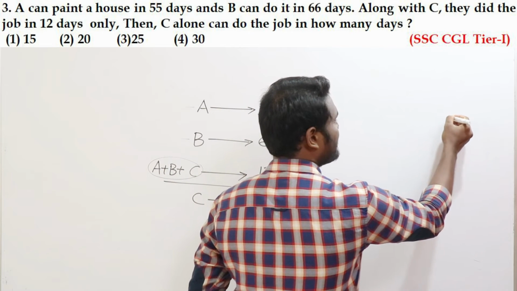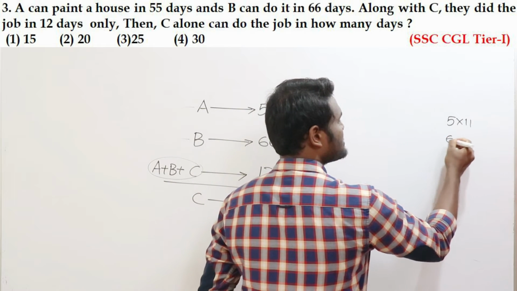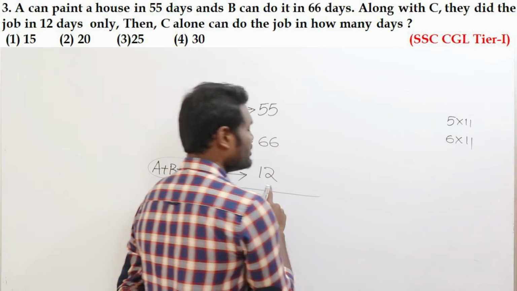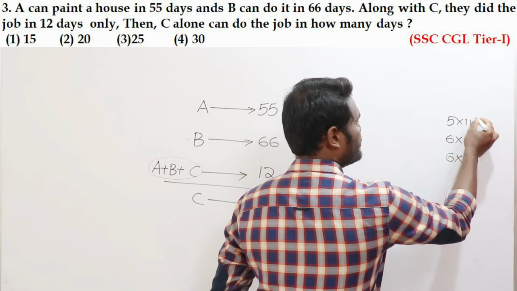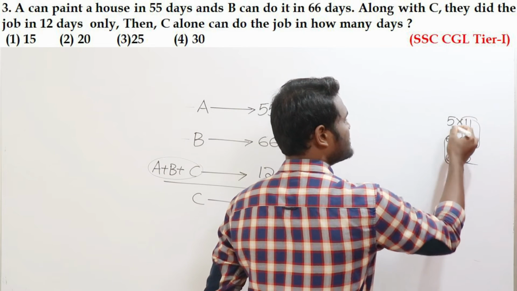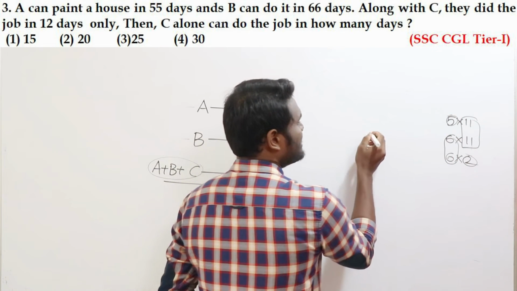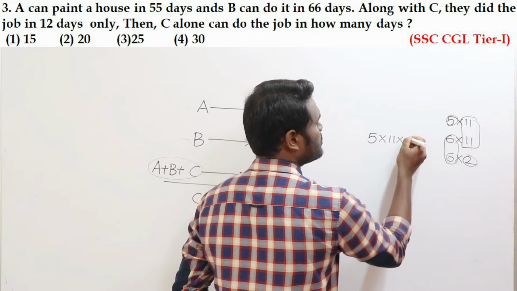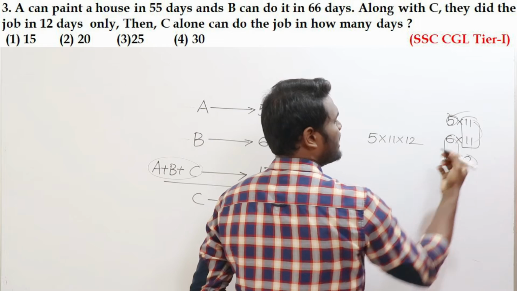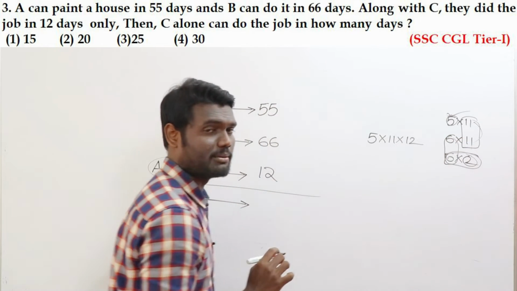Can you write 55 as 5 into 11? Yes. Can you write 66 as 6 into 11? Can you write 12 as 6 into 2? Yes. Then why do you worry? If you look here, you have 11, 11, you have 6, 6, you have 5. Yes or no? Now just multiply them, it is going to be the LCM. Now the LCM will be 5 into 11 into 12. This will be the LCM.